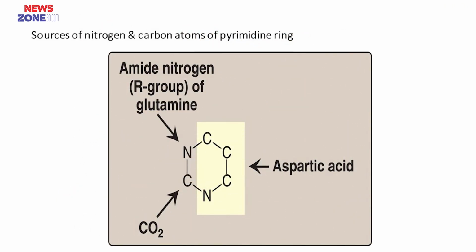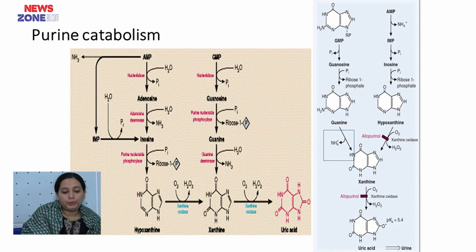Regarding sources of nitrogen and carbon atoms of the pyrimidine ring, one carbon comes from the amide nitrogen group of glutamine, another carbon comes from carbon dioxide, and the rest of the carbons and nitrogen come from aspartic acid.